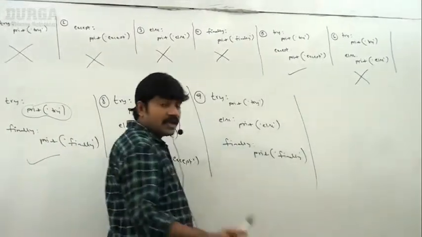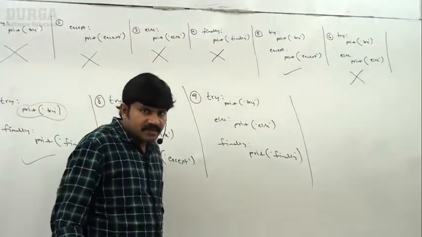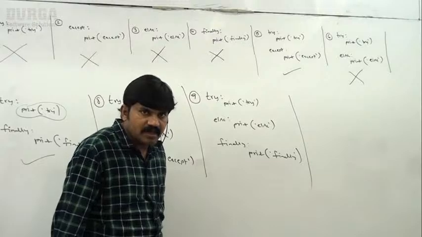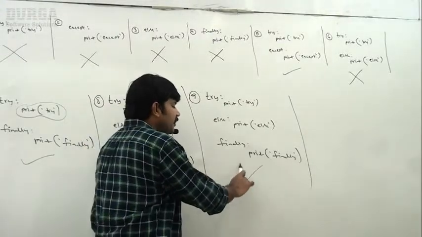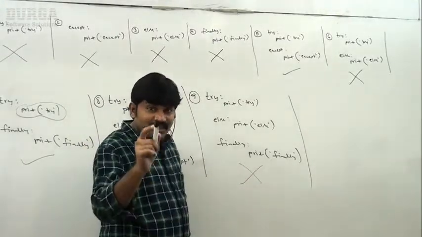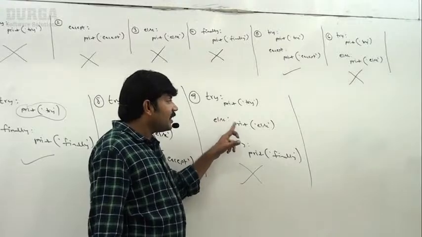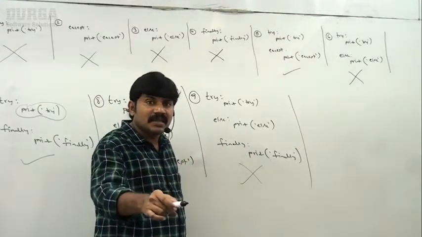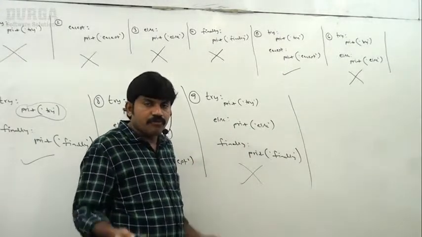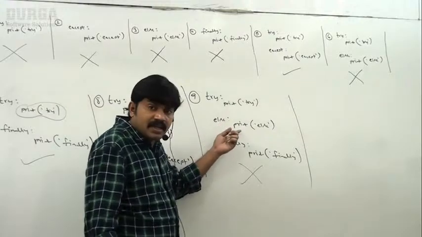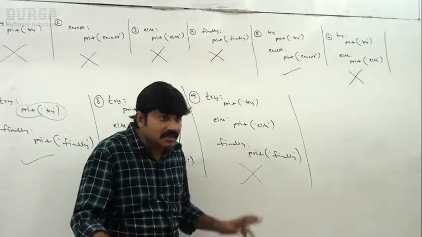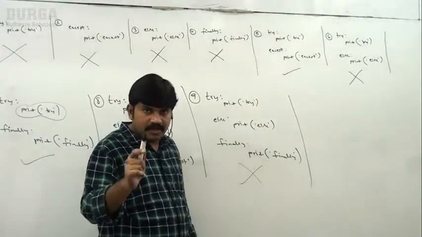I hope your knowledge is enough to answer. Yes, 100% invalid. What is the reason? If you are taking else, except must be compulsory. Without except, how can you write else? That's why this is an invalid combination.